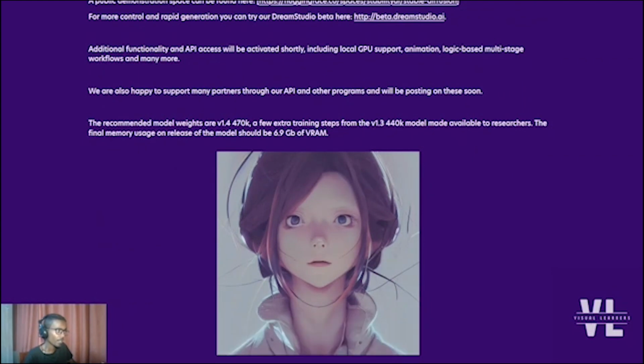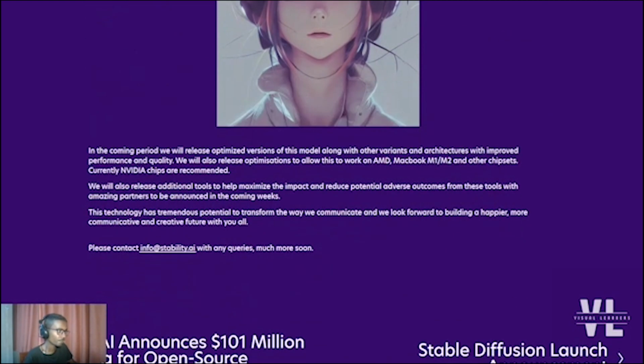So the recommended model weights for version 1.4 are 470K, and a few extra training steps for the version 1.3 model. The 440K model was made available to researchers.